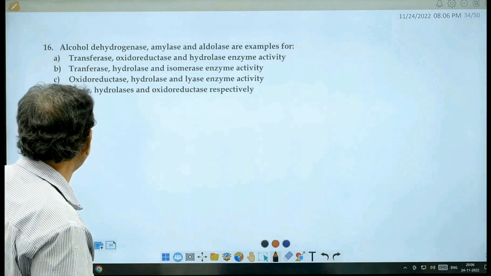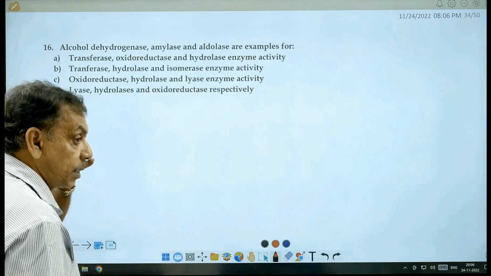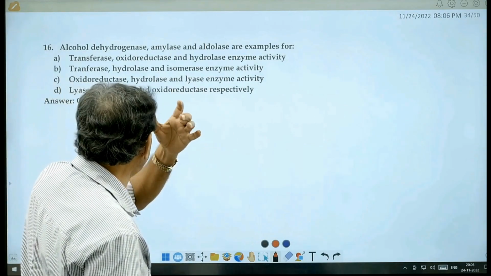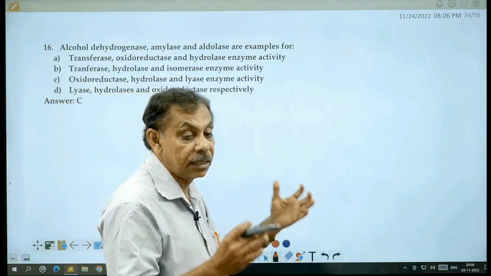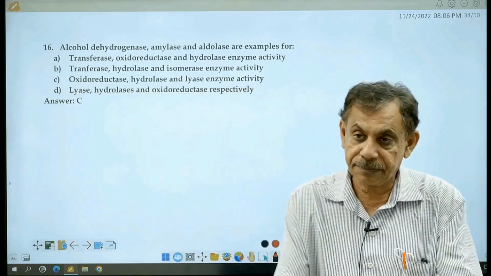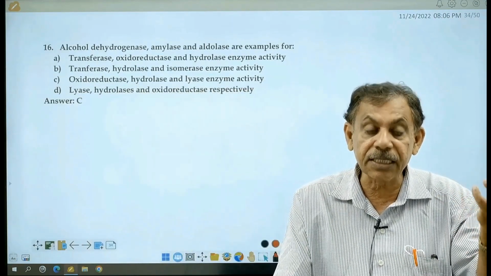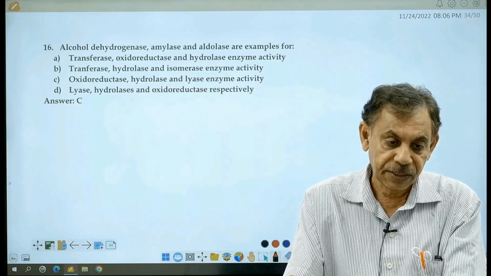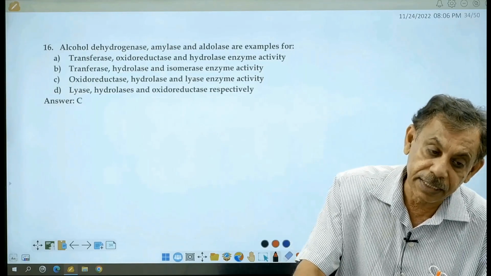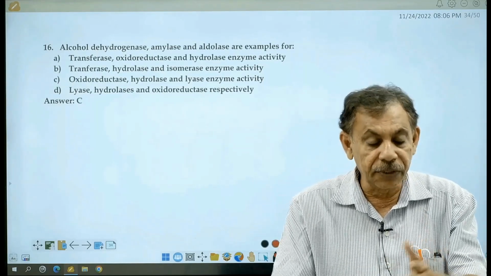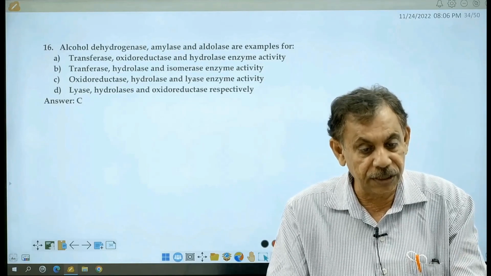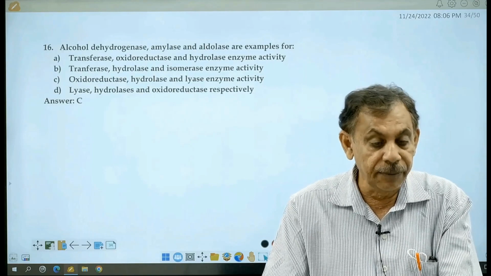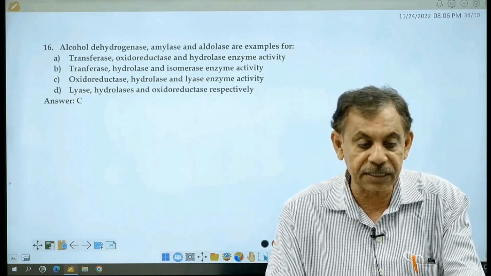Question number 6. Alcohol dehydrogenase, amylase and aldolase are examples of what? What are the classes, the different types of enzymes? Remember, we have studied 6 different types of enzymes. Oxidoreductase, otherwise called dehydrogenase, is involved in oxidation reduction reactions. In oxidation reduction reactions, in some cases removal of hydrogen takes place, then we call it dehydrogenase.